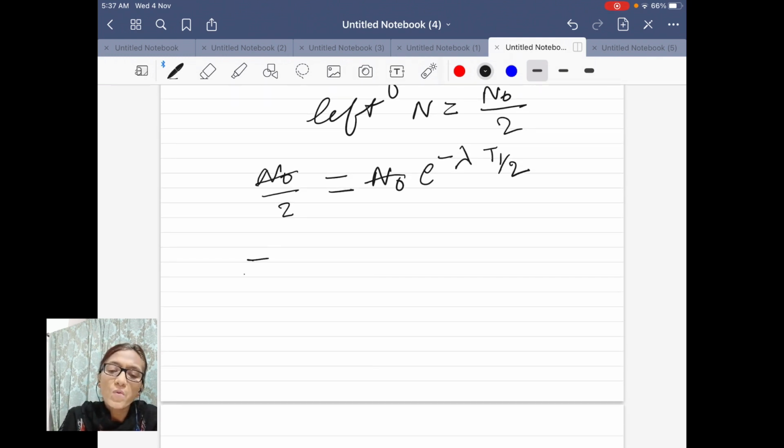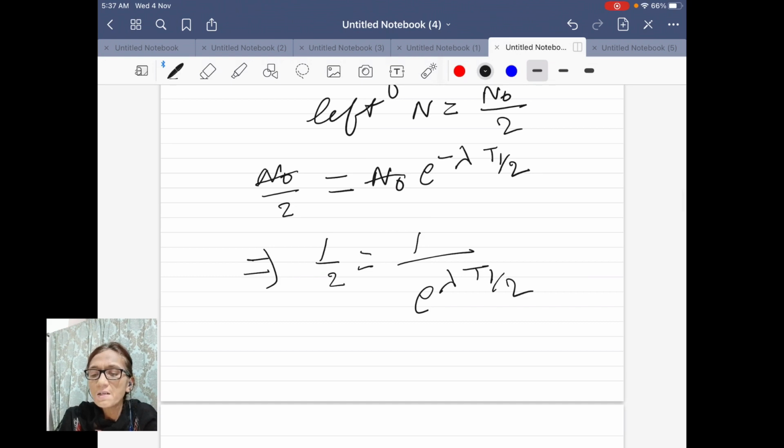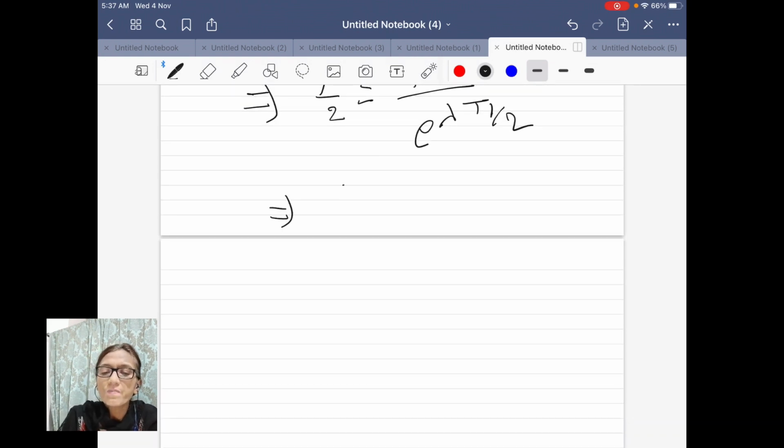N naught is cancelled from both sides, and therefore 1 by 2 is equal to, here you can see the exponent has a negative term, so this quantity can be taken in the denominator, 1 upon e power lambda T half. This is equal to 1 by 2. So 2 is equal to e power lambda T half.